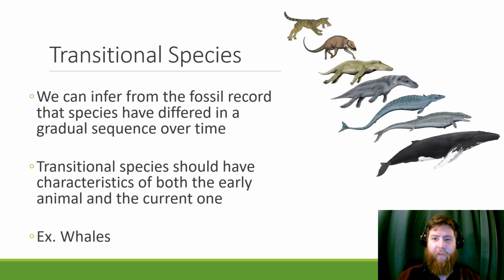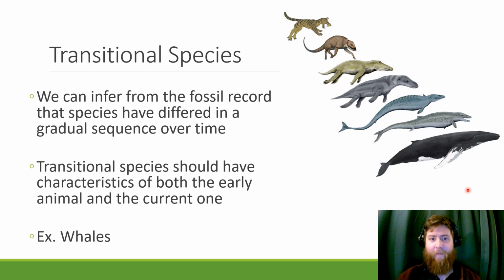We see things called transitional species. These are species that have differed gradually in sequence over time, and they have characteristics of both the early animal and the current one. So whales are mammals. All mammals started out on land, and this guy here is the ancient relative of whales and hippos. As he started to live in the water more, his legs changed and he started to swim. He started to lose his tail because he didn't need it for balance. And eventually he became the whales that we see today.